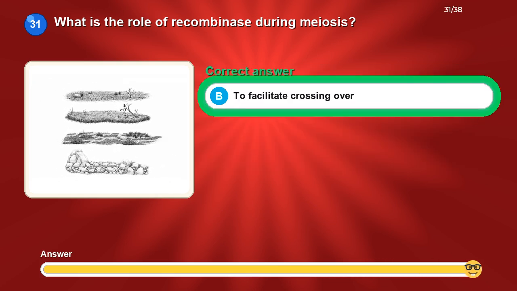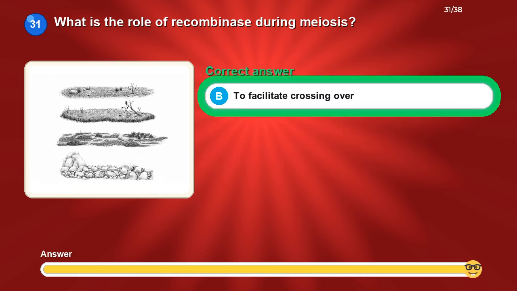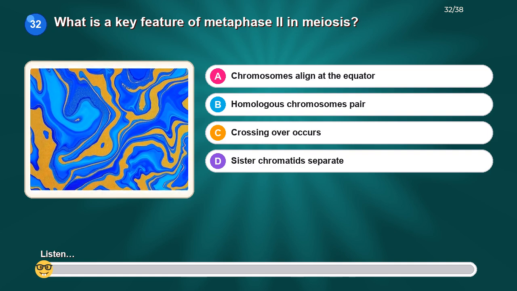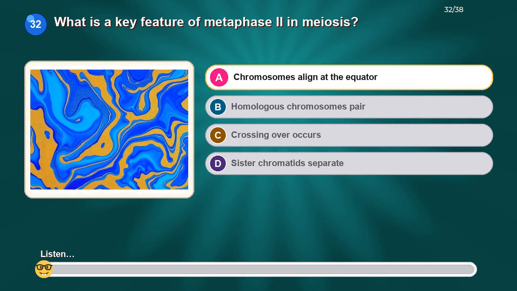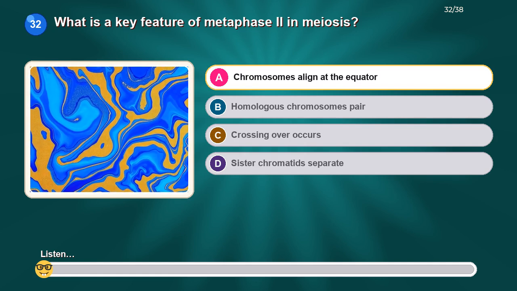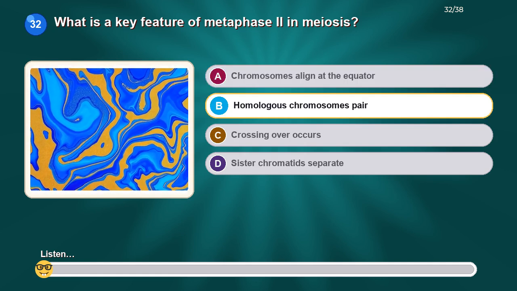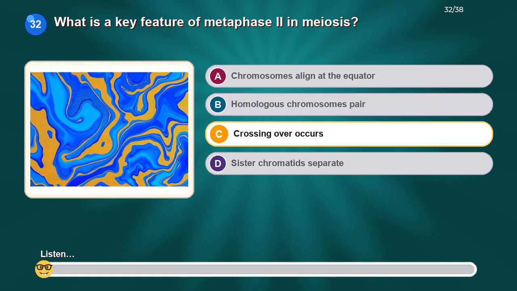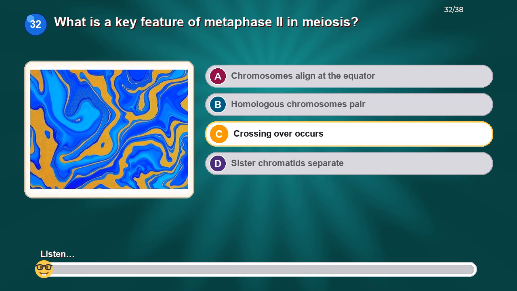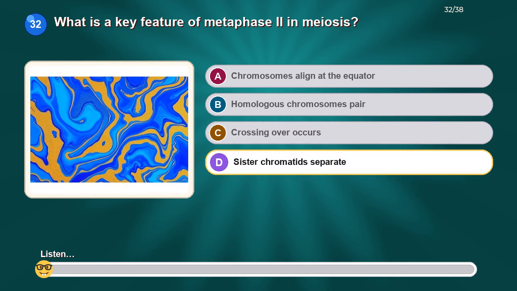The correct answer is to facilitate crossing over. What is a key feature of metaphase II in meiosis? Option A, chromosomes align at the equator. Option B. Homologous chromosomes pair. Option C. Crossing over occurs. Option D. Sister chromatids separate.